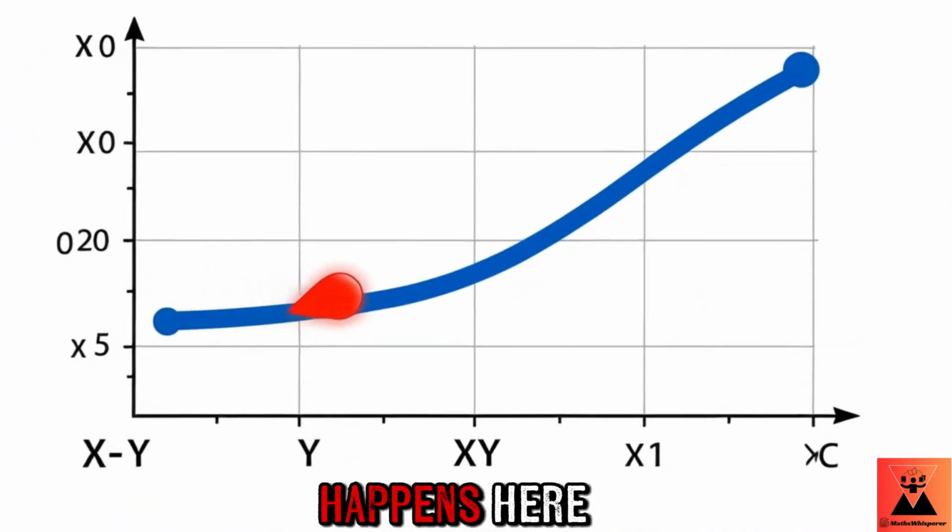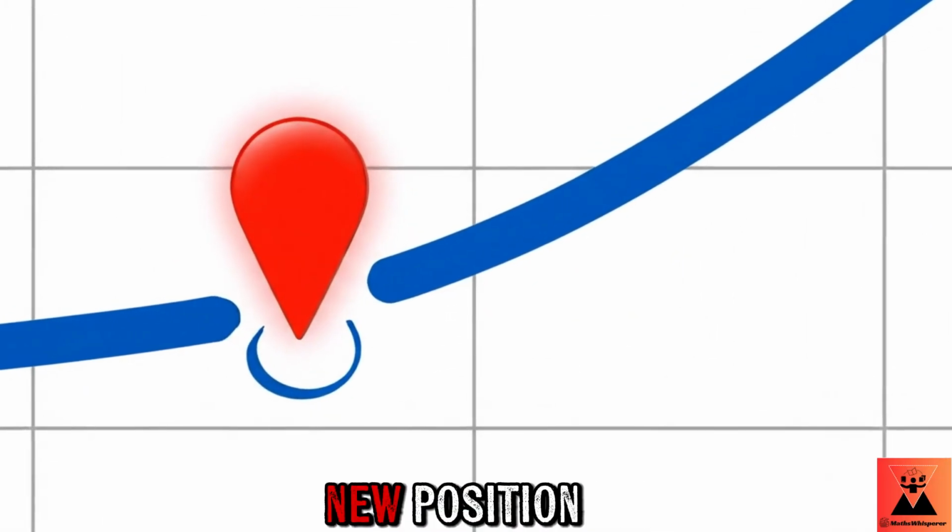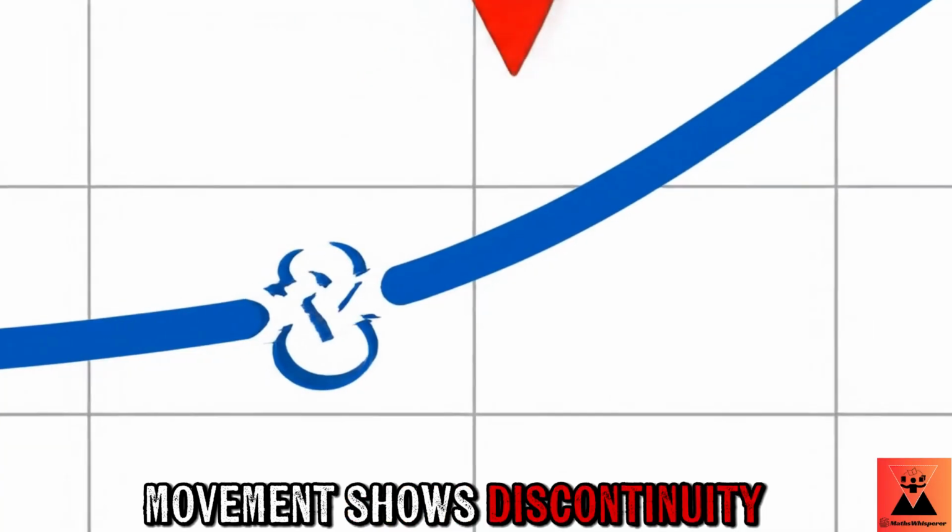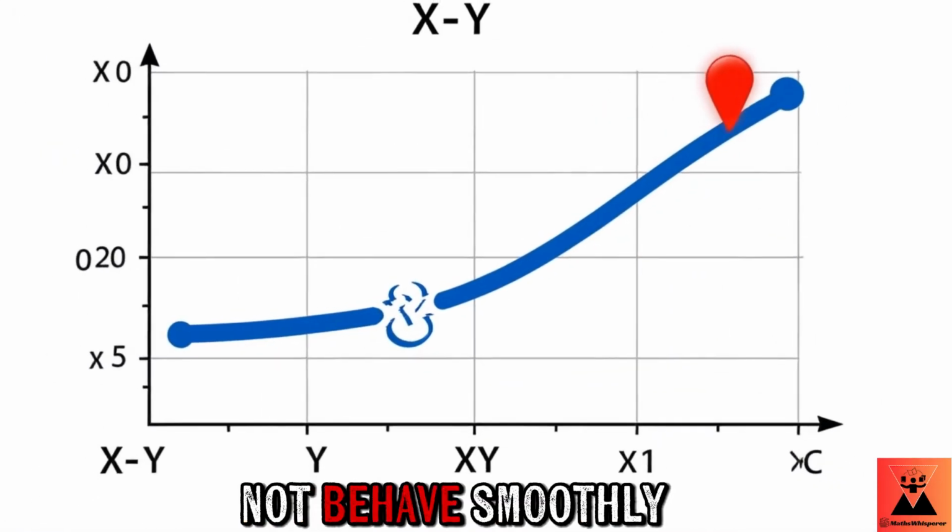Now observe what happens here. The motion suddenly jumps to a new position. This break in movement shows discontinuity. The function does not behave smoothly at this point.